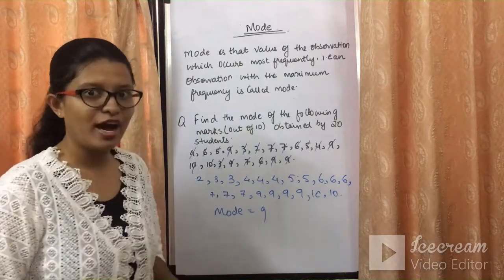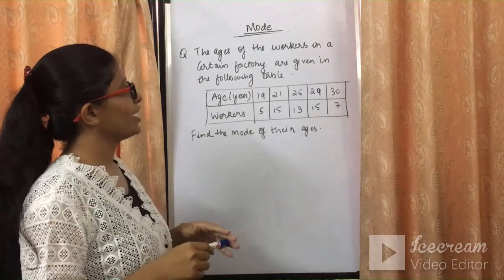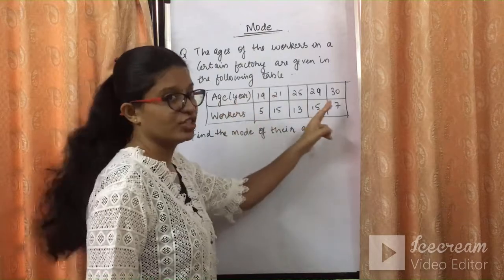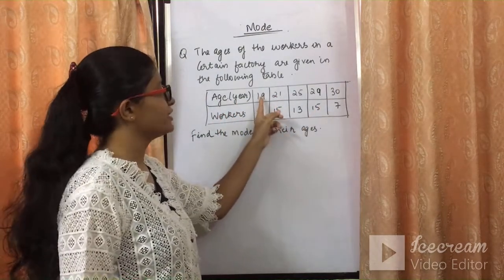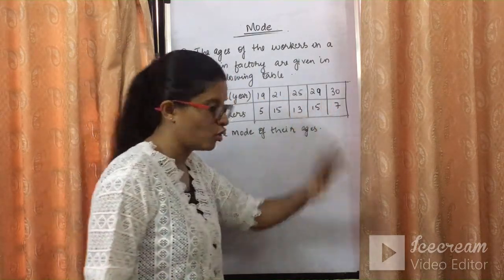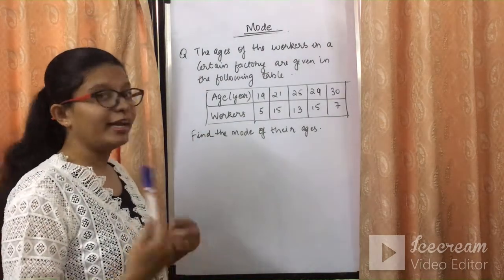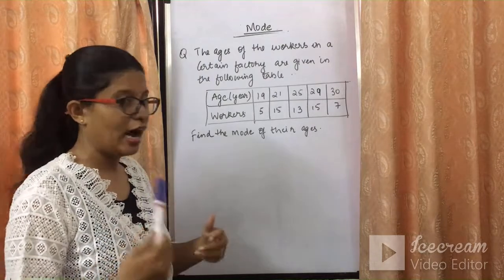Let's have a look at another question. The ages of the workers in a certain factory are given in the following table. This table tells you the ages and the number of workers having these ages. 5 workers are 19 years old, 15 workers are 21 years old, 13 are 25, and so on. We need to find the mode of their ages.